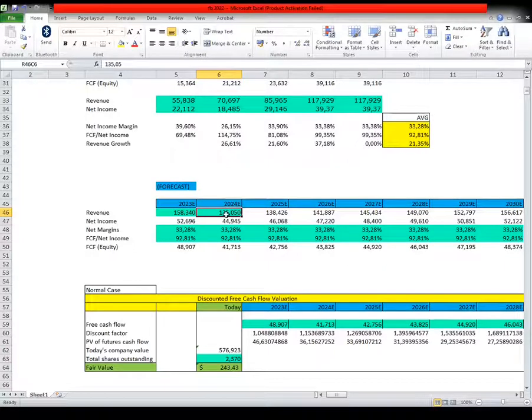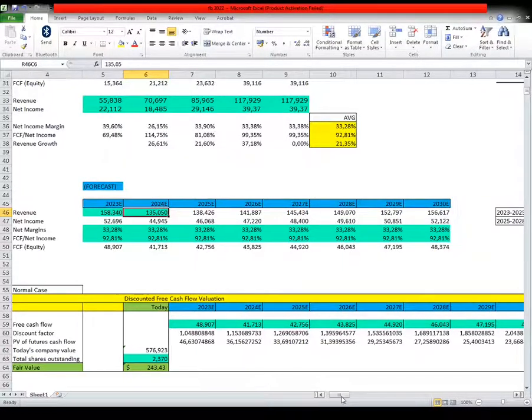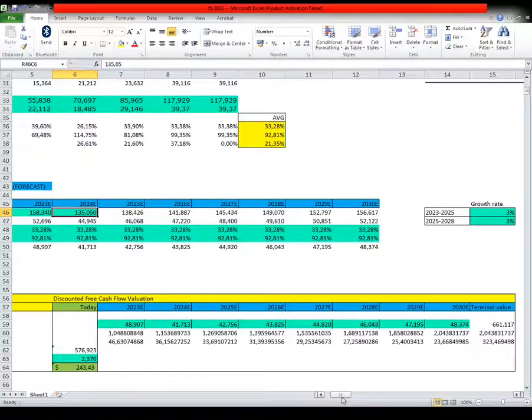We log these two numbers, and the template will calculate the expected forecasted revenue until 2030, and here we log our growth rate. So we will be expecting that from 2023 to 2025 Facebook will grow by 3%, and from 2025 to 2028 Facebook will grow by 3%.